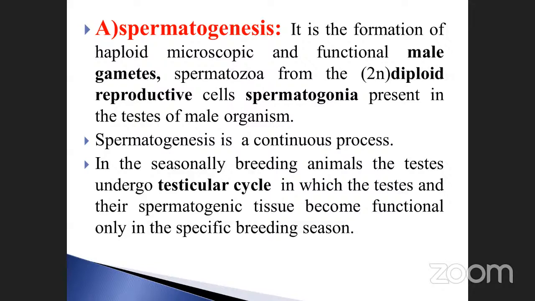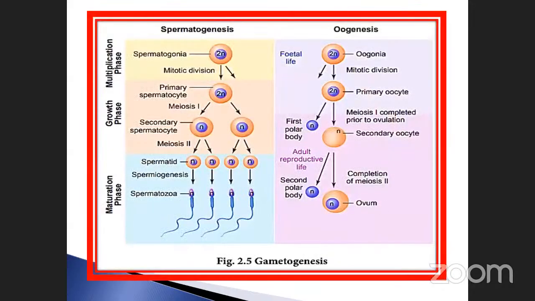Only in a particular season can they undergo reproduction. The best example is the dog, around December and January. Only in that period do male and female come into contact. See here, this is the structure of spermatogenesis.